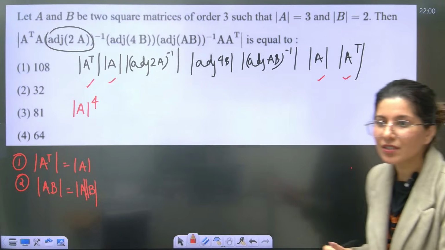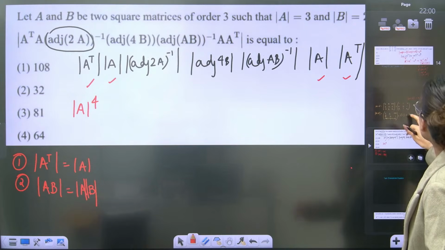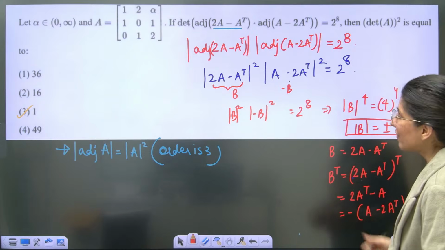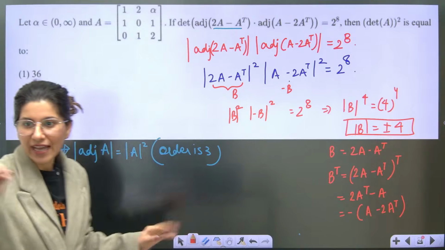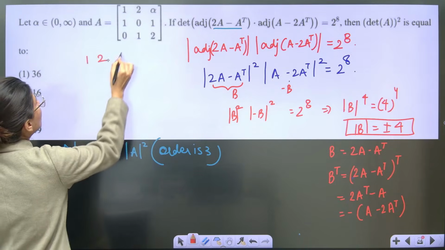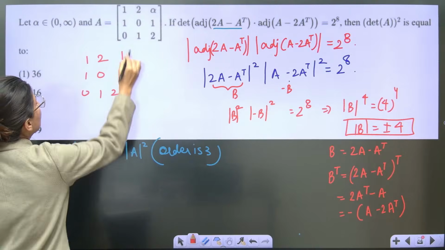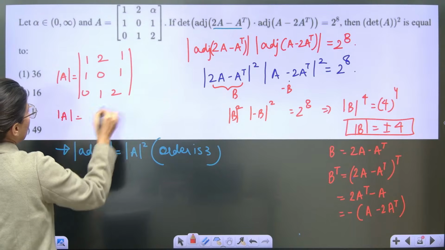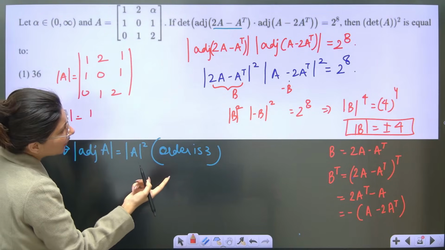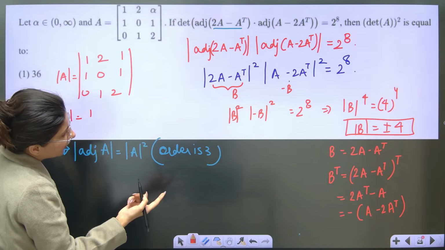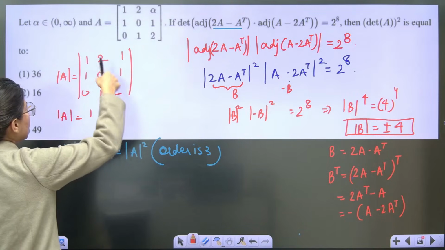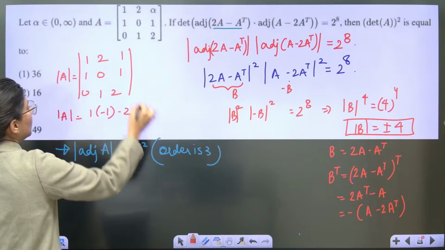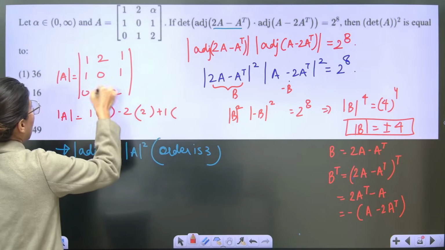Ma'am, in the previous question they are talking about determinant A square. Yes, I made a mistake, sorry guys. They are talking about determinant A square, not the value of alpha. Value of alpha is 1. Yes, Vijay, thank you. So the matrix is 1, 2, 1, 1, 0, 1, 0, 1, 2. Help me in calculating determinant A and then determinant A square. So 1 times, this is 0 minus 1, then you have minus 2 times 2, then plus 1 times 1, correct?